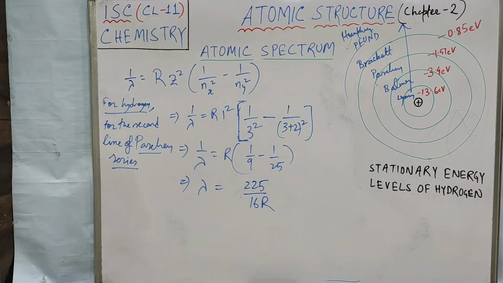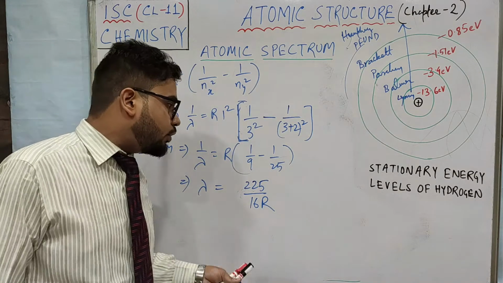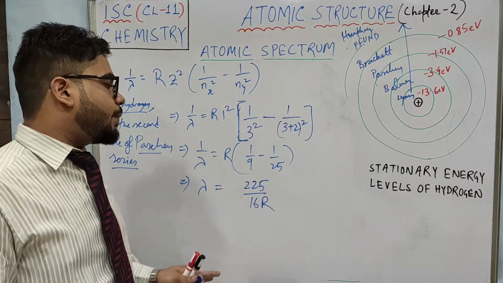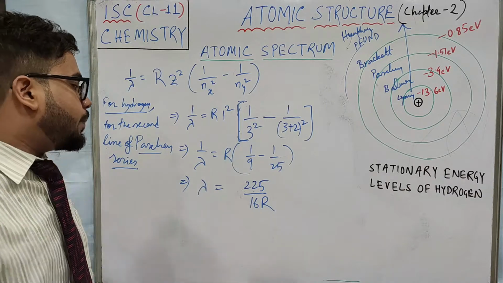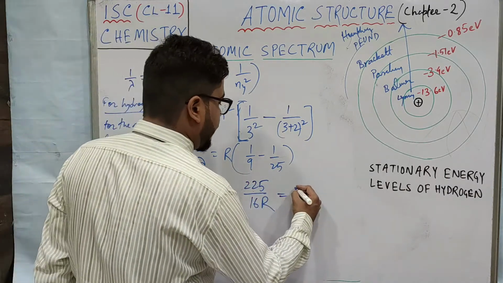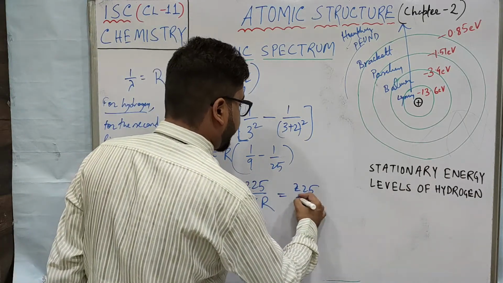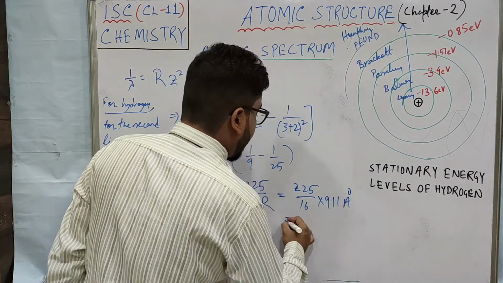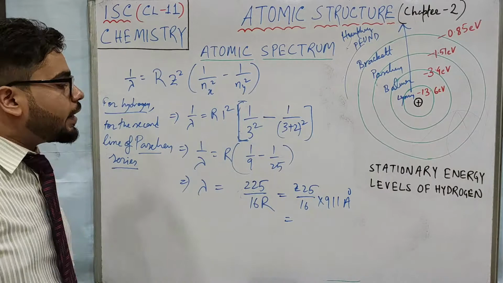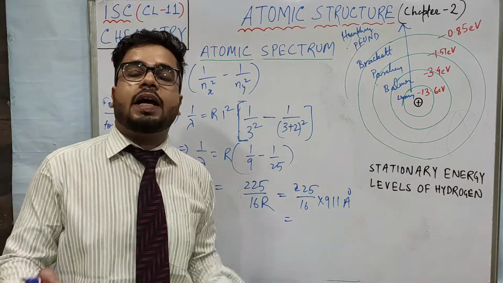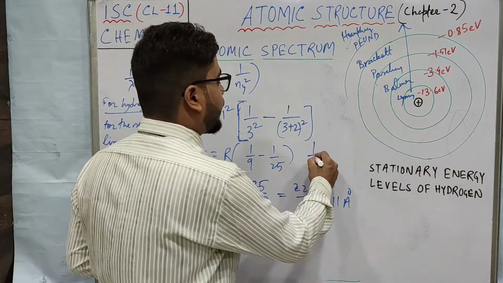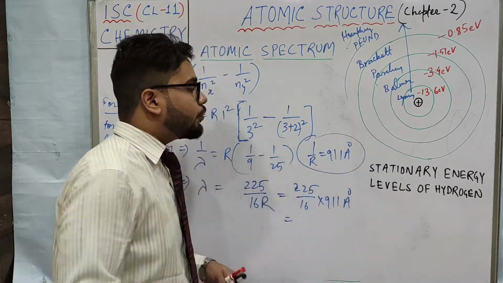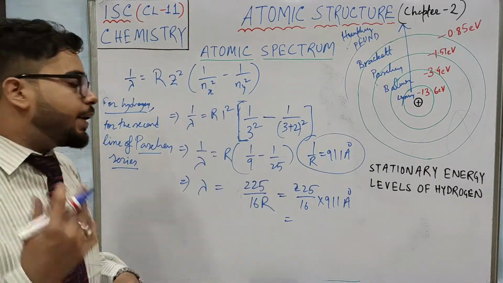You can take one or two more steps to find it, and if I make some mistake, please don't forget to let me know. Lambda is 225 by 16 R. So by applying my value, you can easily write 225 by 16 multiply 911 angstrom, and see how quickly you can get the result. If you just remember the value 1 by R equals 911 angstrom, these shortcuts will be very useful for your competitive exams.